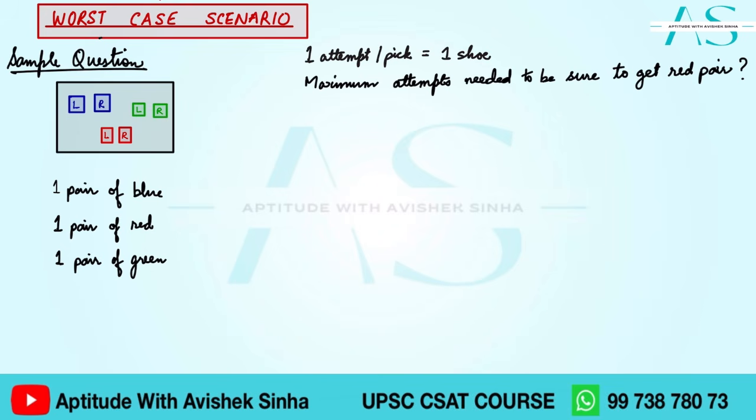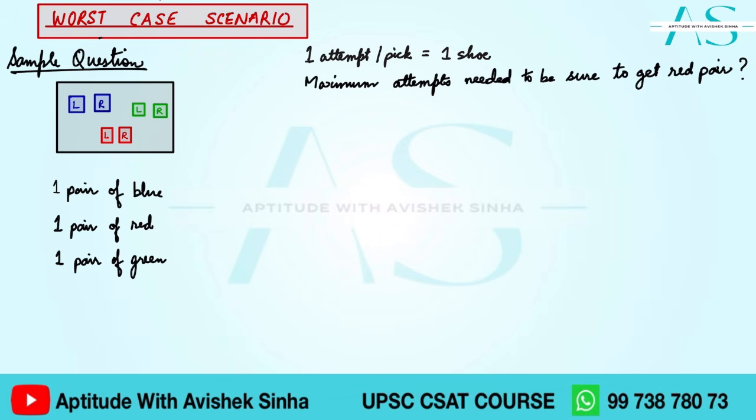मैं बोल रहा हूँ we have a box which consists of 3 pairs of shoes. These are blue color, green color and red color. आप देख पा रहे हैं shoes are left and right because you would be needing a left shoe is different from a right one. Left पैर पे जो आएगा वो right वाले पे नहीं आएगा. And that's simple logic here. Now, in total we have 6 shoes here but 3 pairs.